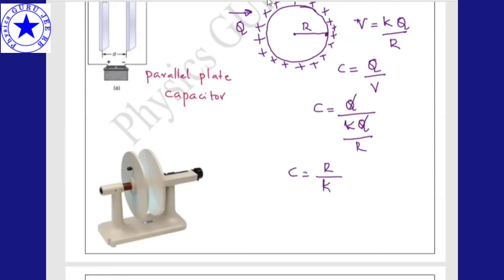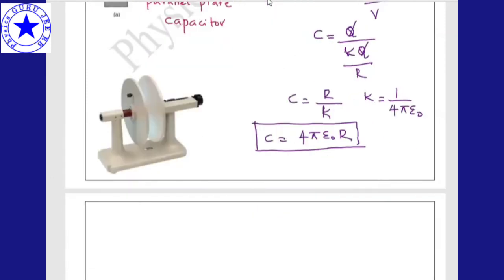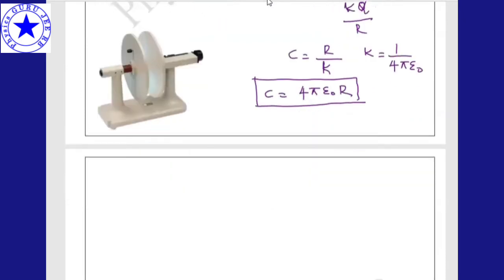We know that K is equal to 1 by 4 pi epsilon naught. Now C is equal to 4 pi epsilon naught into R. Is it clear? This is nothing but the capacitance of a spherical capacitor. C is equal to 4 pi epsilon naught R, where C is proportional to R, and R is the radius.